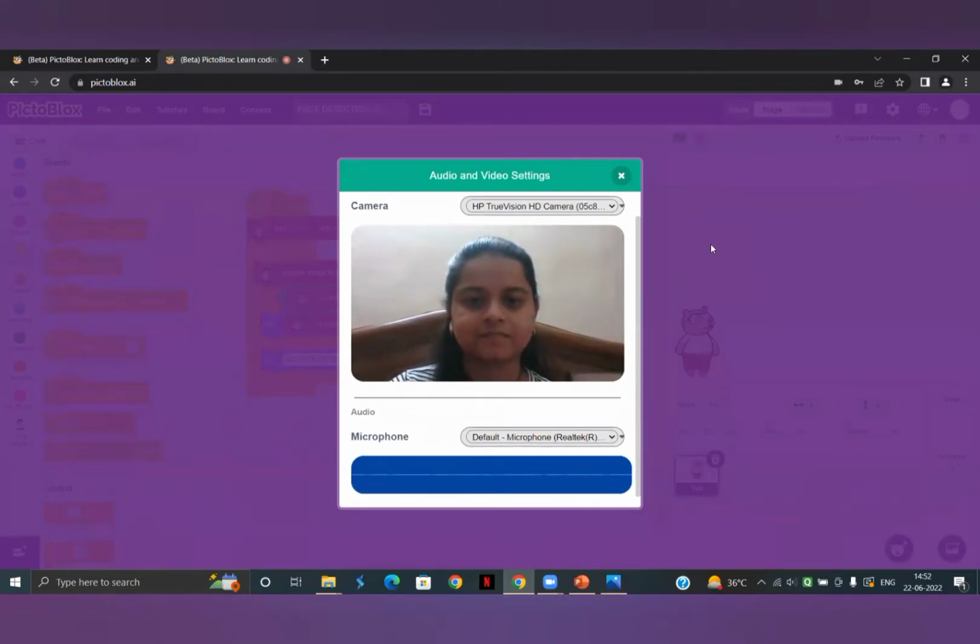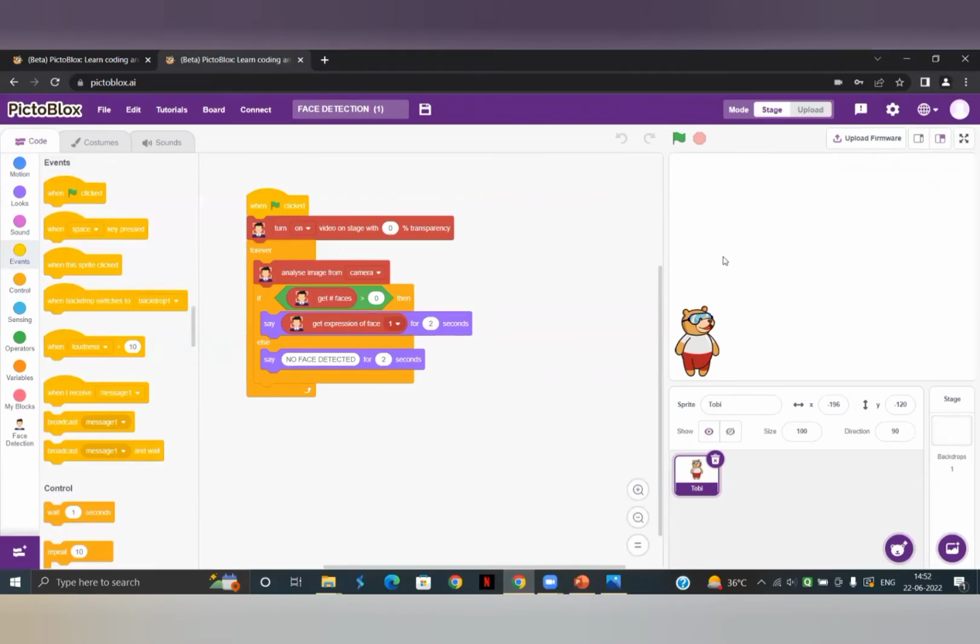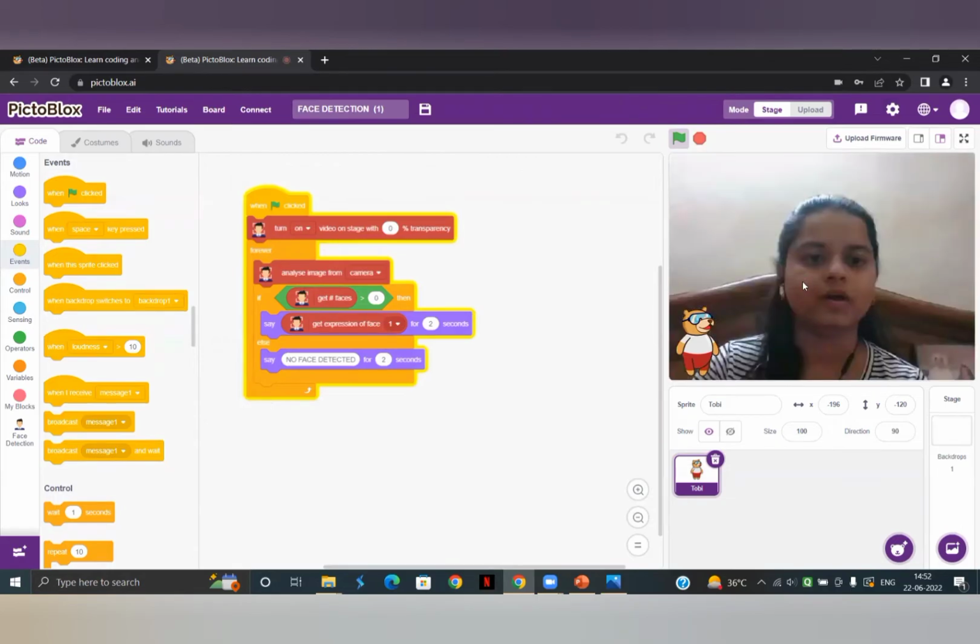So this block is going to add my face over here on the screen. Now see, the camera has started, and this block, turn on video on stage with 0% transparency, is going to add the live video footage on the stage screen.